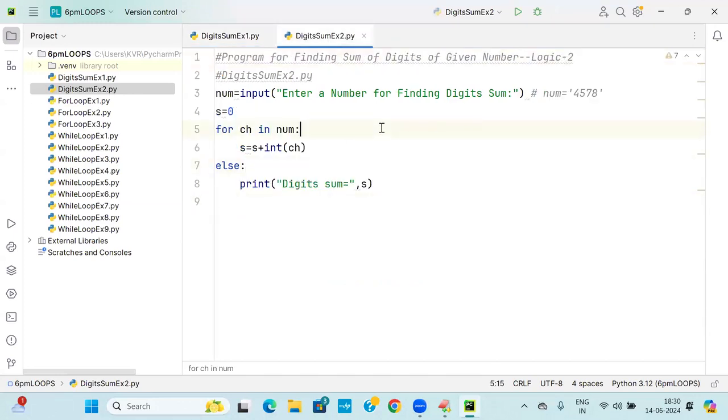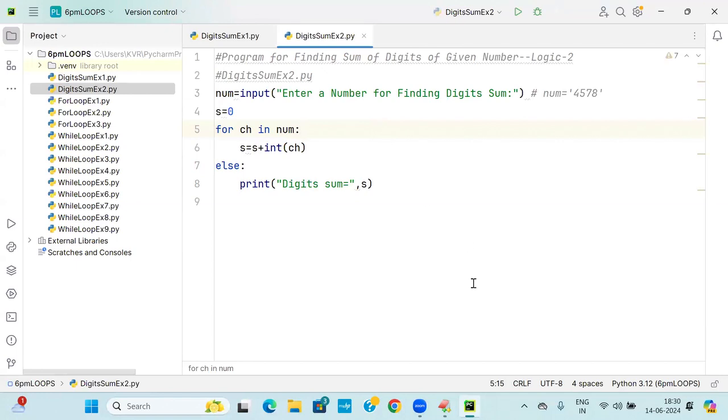Write a Python program which will accept any value and display its reversed value. Are you able to follow?